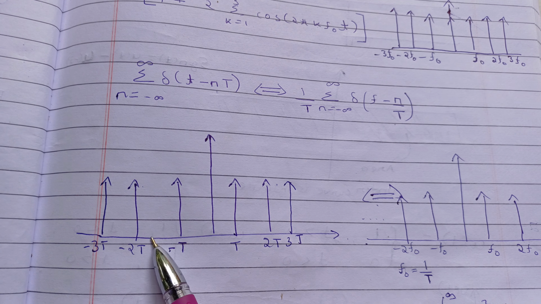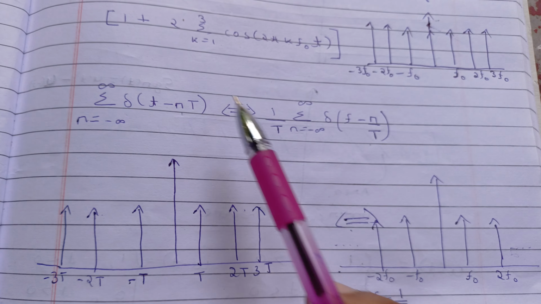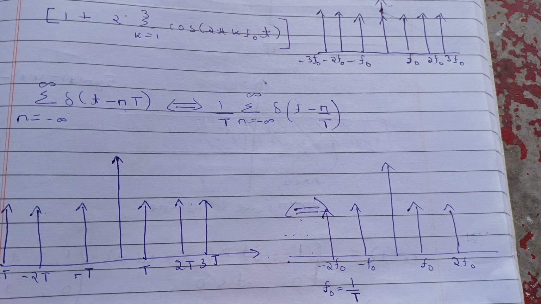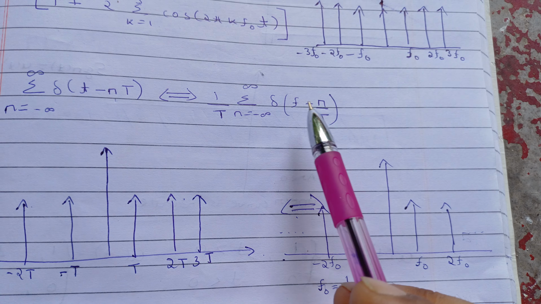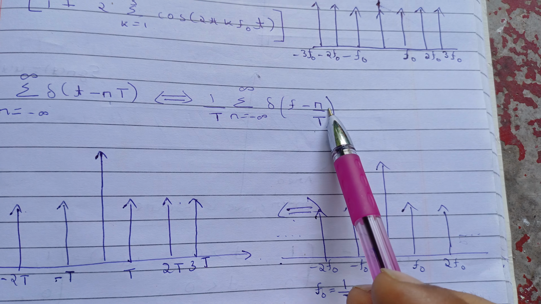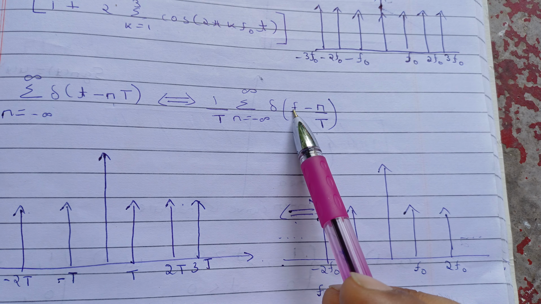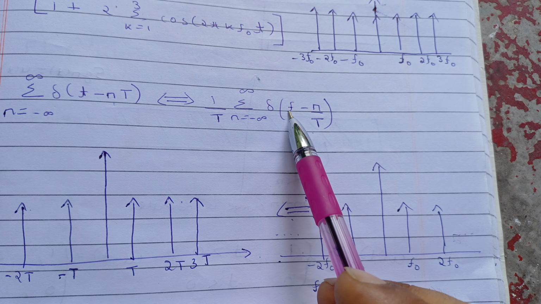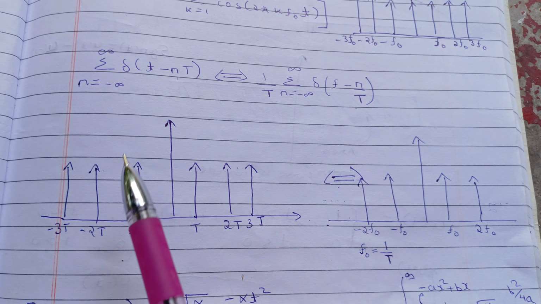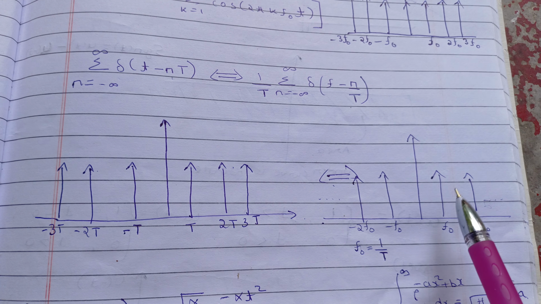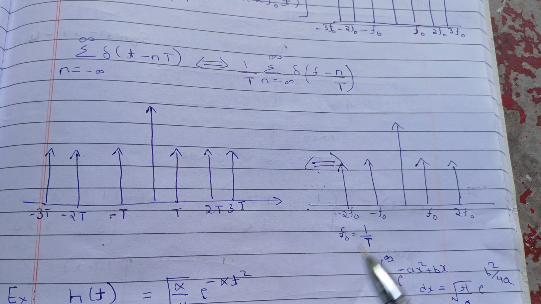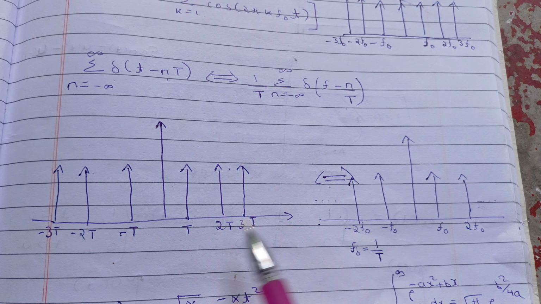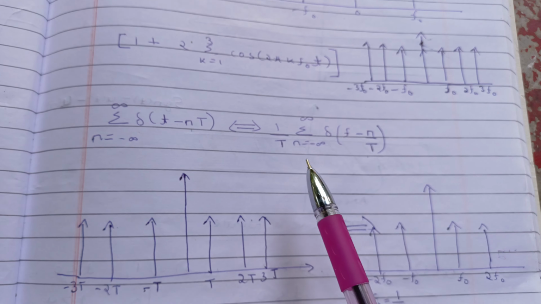Now you need to take the Fourier transform of this. So this will be equal to 1 upon T delta of f minus n by T. Now let's assume 1 by T as f naught. Then if you have f naught here, for n equal to 1 you will have the f value as f naught, for n equal to 2 you will have 2 f naught, and for n equal to minus 1 you have minus f naught. So again, for the equidistant impulse function, the transform will also be equidistant impulses. So that is a special case. You must remember this type of case and this type of case.